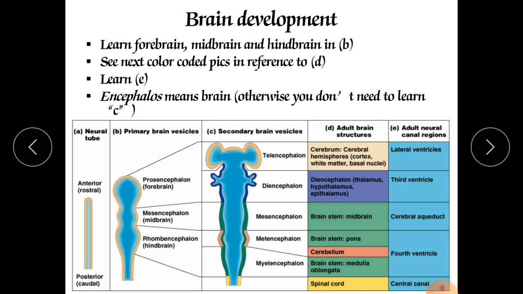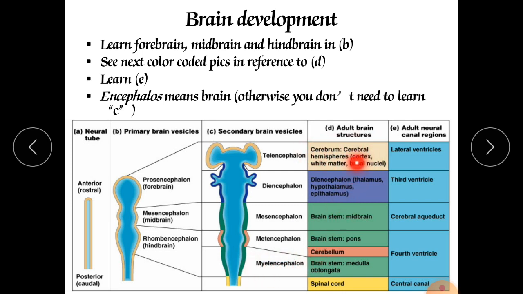Now here we will discuss very briefly the brain development. From the second month the development of the brain starts. Primarily it looks like this. After that it develops some structure, and the forebrain, midbrain and hindbrain can be divided into three parts. Into the secondary brain vesicles, so it develops into the telencephalon, diencephalon, mesencephalon, metencephalon and myelencephalon.